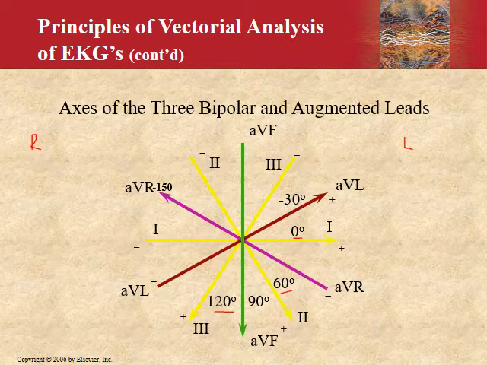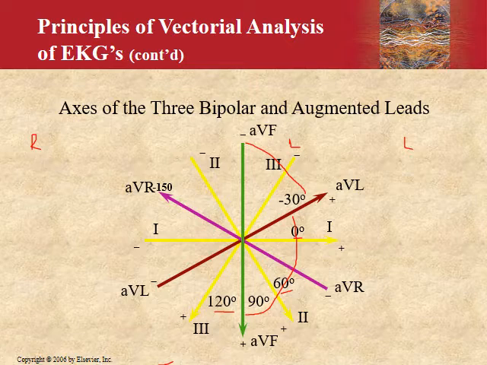First of all, we do the normal. So what is the normal cardiac axis? The normal cardiac axis would lie somewhere between plus 90 and minus 30. This is your normal cardiac axis. If any vector is pointing in this direction, you would say this is a normal cardiac axis. But in certain disease conditions or physiological conditions, your axis might shift. If it shifts and lies between minus 30 and minus 90, you will say that this is left axis deviation.